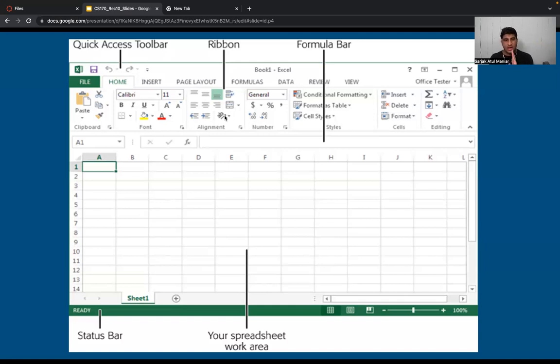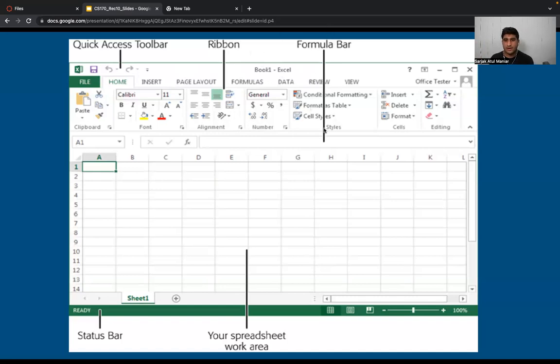But I believe we'll see everything practically when we are actually working in our Excel environment, rather than me just going through all the different elements, because that will not help you grasp the Excel environment better. This is just the basic overview.